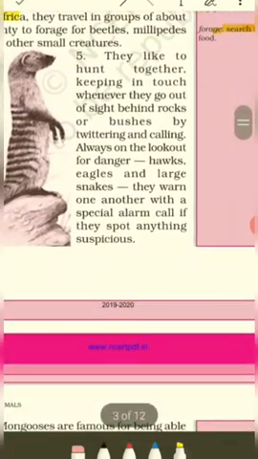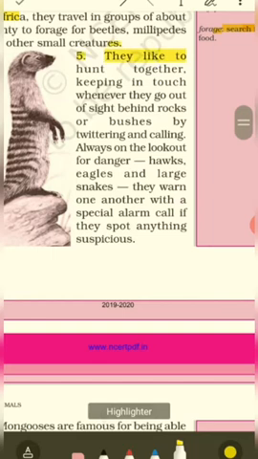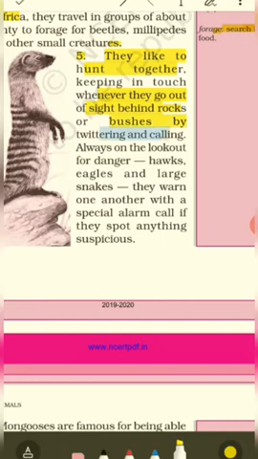They like to hunt together, keeping in touch whenever they go out of sight behind rocks or bushes by twittering and calling. Okay, so they hunt together basically. In order to keep in touch, whenever they go out of sight behind rocks or bushes, they call each other by twittering. Okay, they make some twitter sound like birds do.